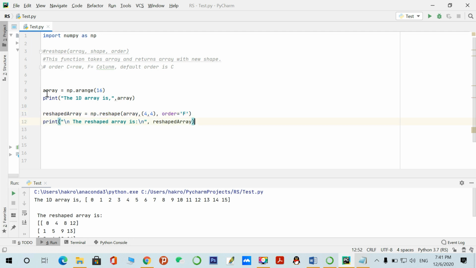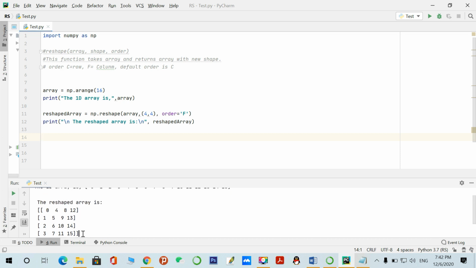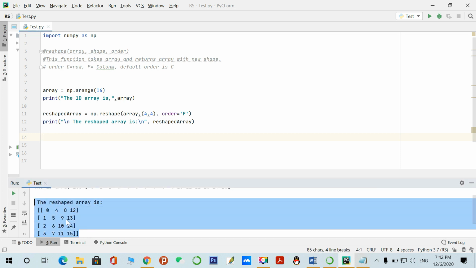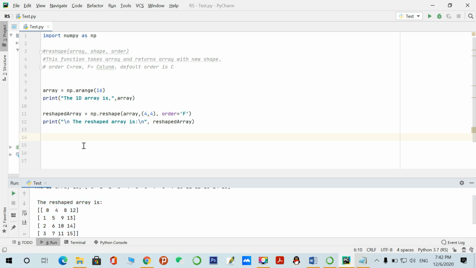So this is a very simple method, the reshape function, which is used to reshape the array. We have performed reshape on a one dimensional array. Let's perform it on a two dimensional array. This is the two dimensional array which we created, the reshaped array. We are performing the reshape function on this array, and we are converting it to a one dimensional array. So let's test.